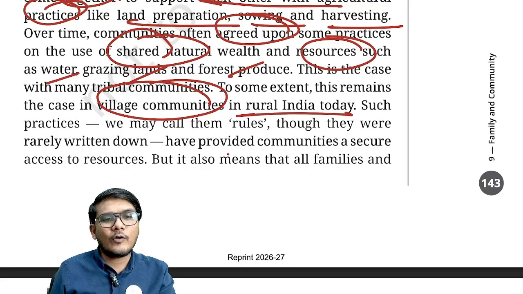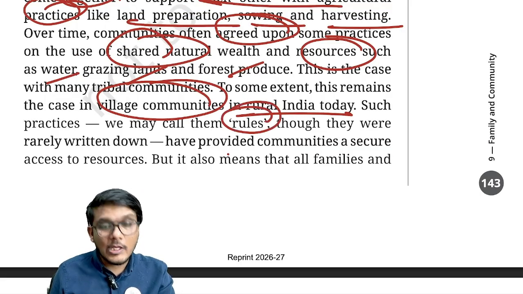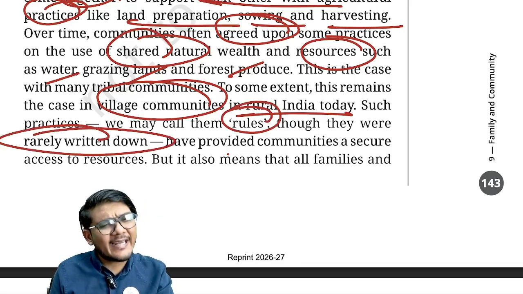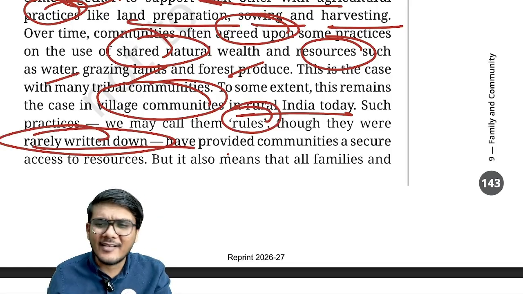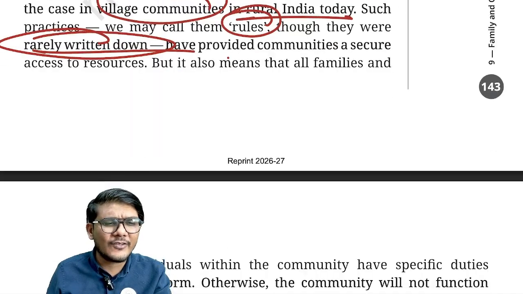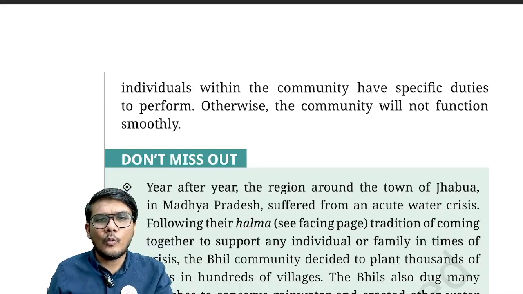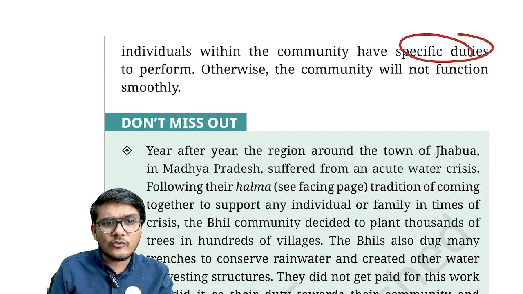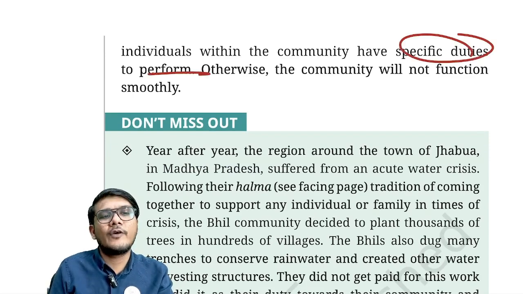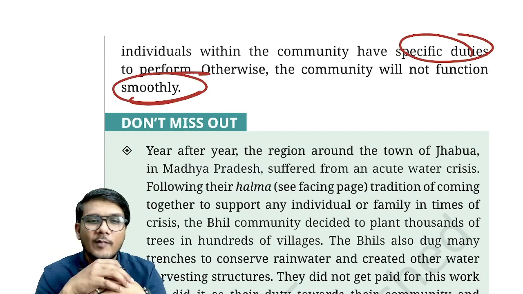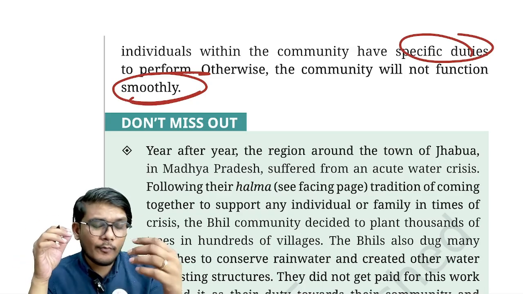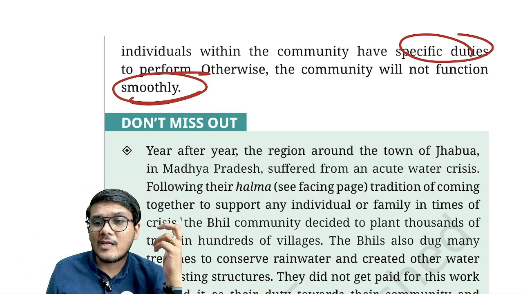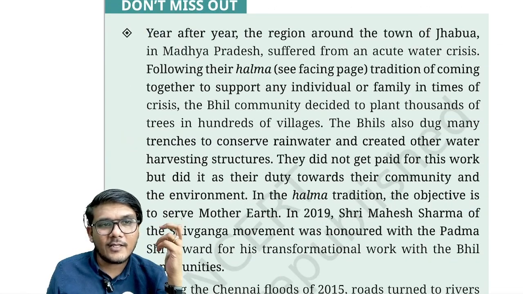Such practices, we call them the rules. However, these rules are rarely written down, but it is the understanding, the connect that the people have with each other that they follow. Now, individuals within the community have specific duties to perform. Otherwise, the community will not function smoothly. So we all have a job to perform in the community. If we don't do it, of course, the community may not function. I hope that is clear.